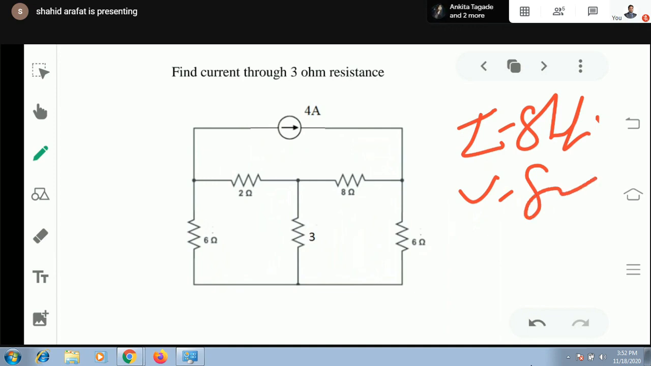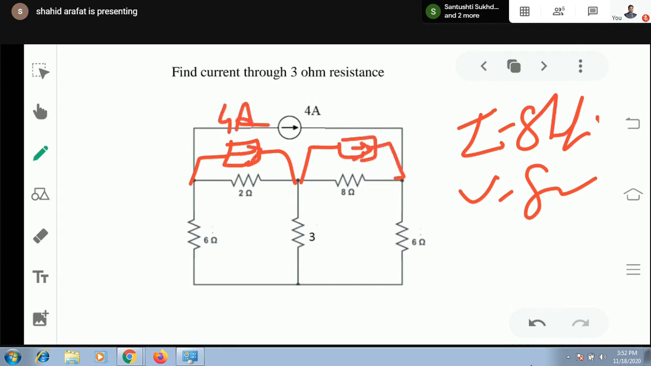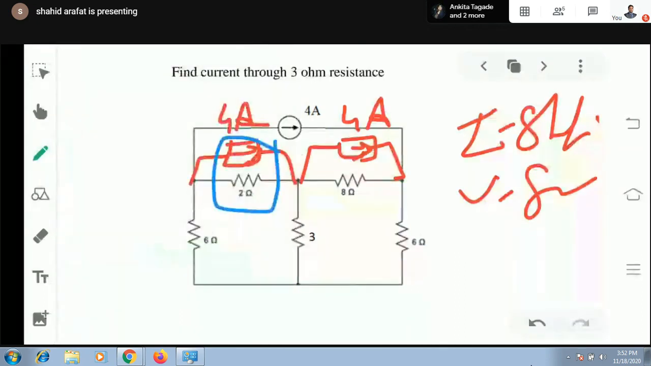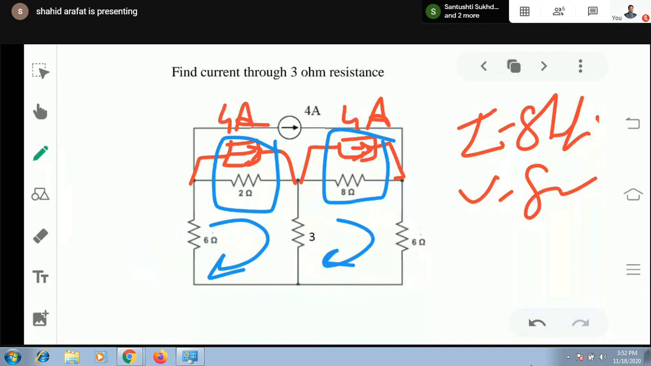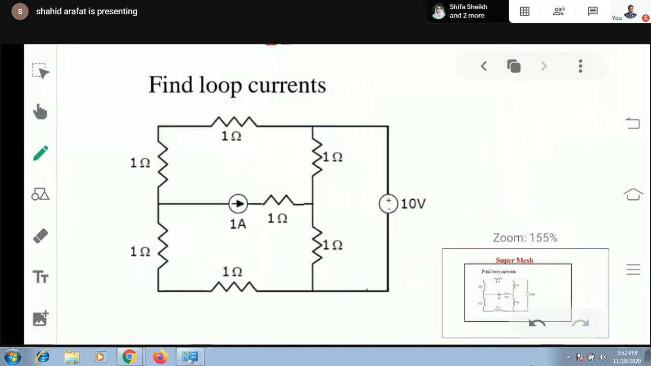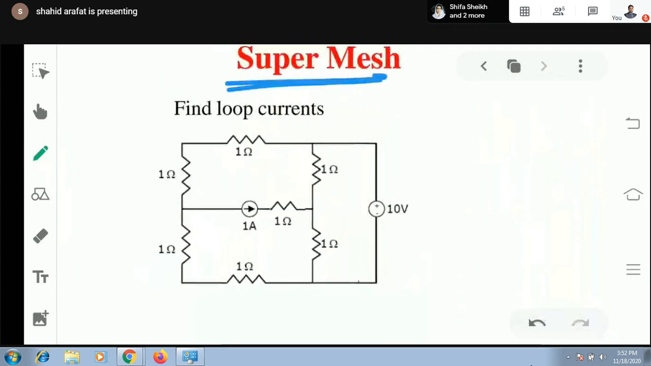What the I shift rule says is, you can simply split this current source into two parts. This will also be a 4 ampere, and this will also be a 4 ampere. After shifting, you can simply convert this current into a voltage and this current into a voltage. Okay. Our circuit will be simplified. After this, we can apply mesh equation in two different meshes. Now, last one. This is the problem of super mesh.